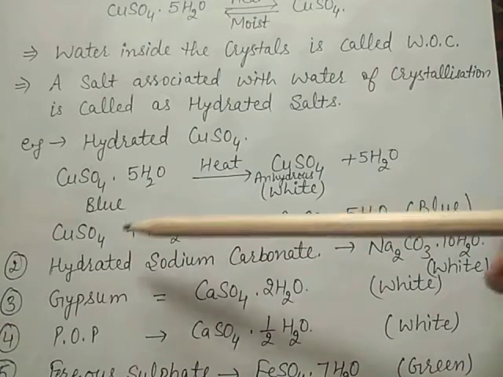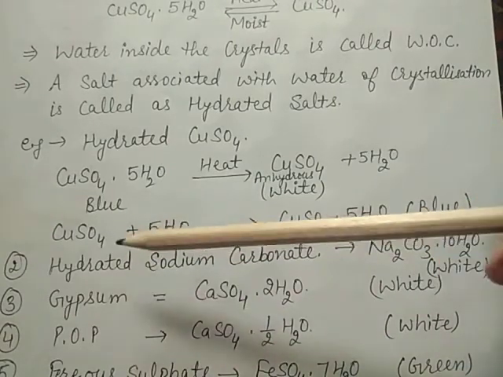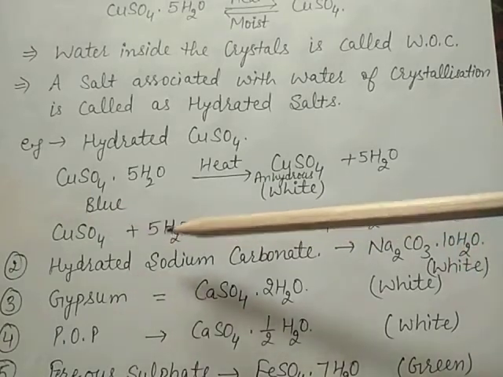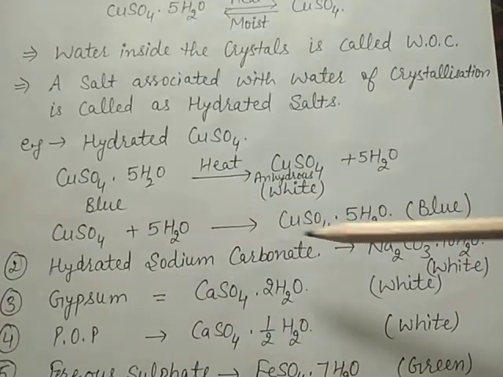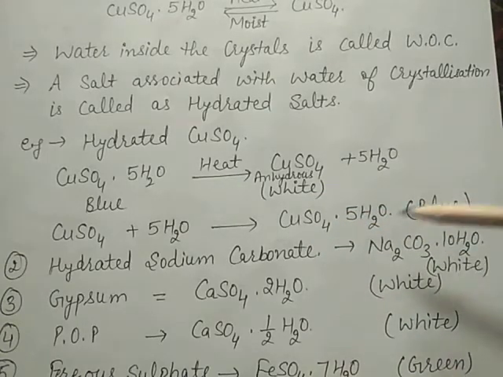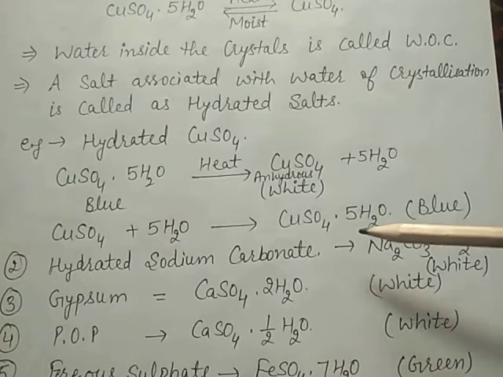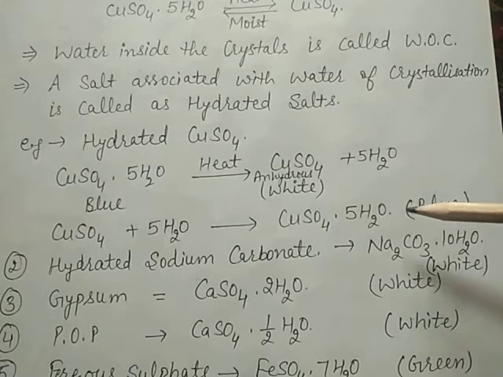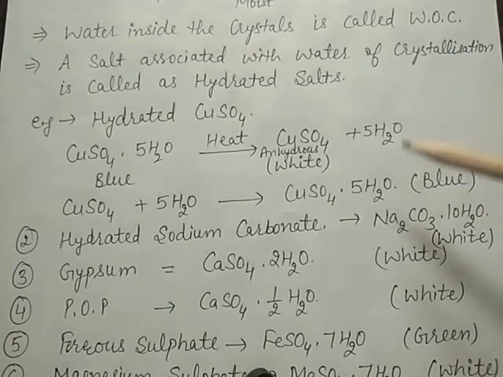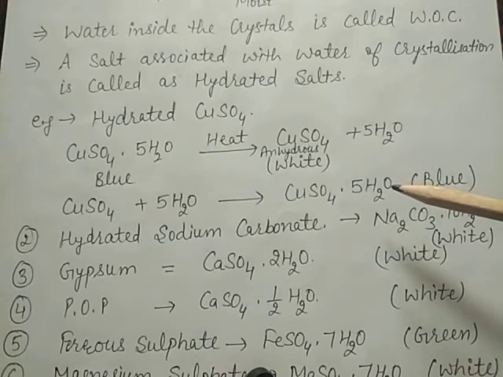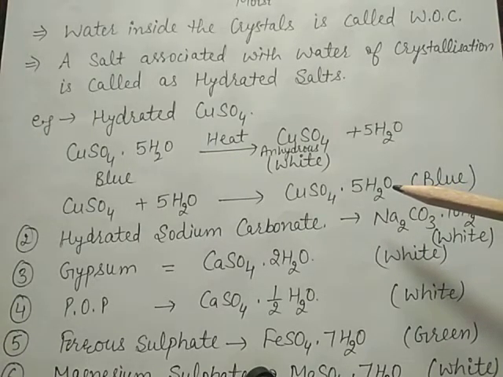But when anhydrous copper sulfate is taken in a test tube and you add water, it will form again blue vitriol, hydrated copper sulfate, CuSO4·5H2O. These molecules of water present are called water of crystallization.